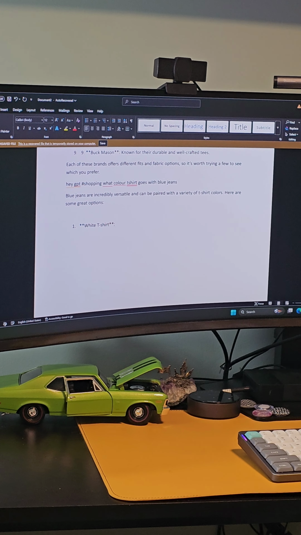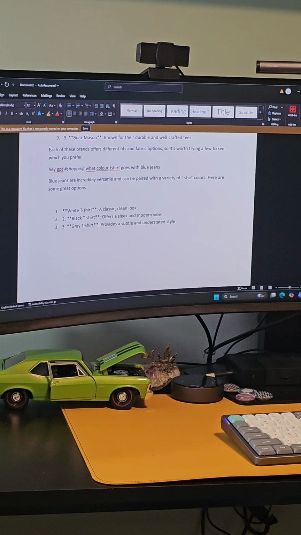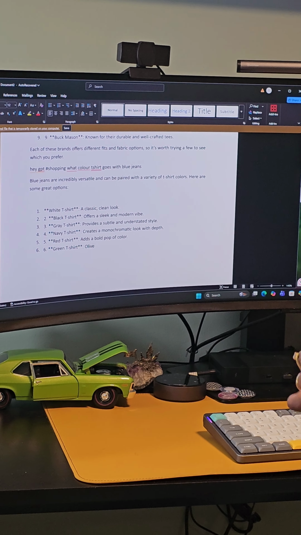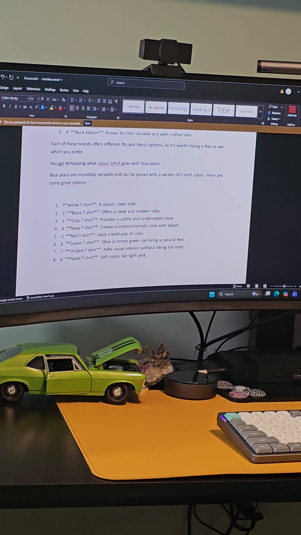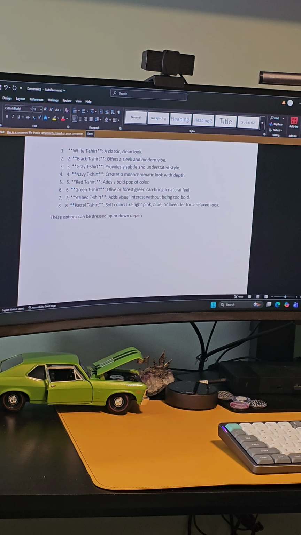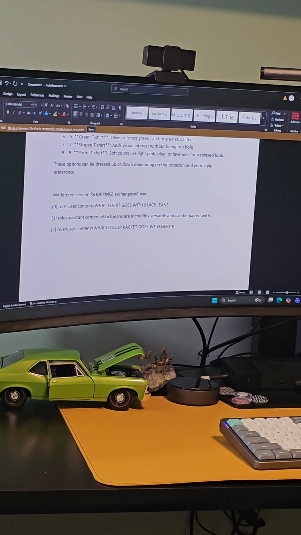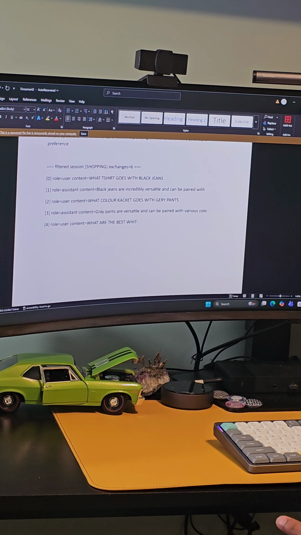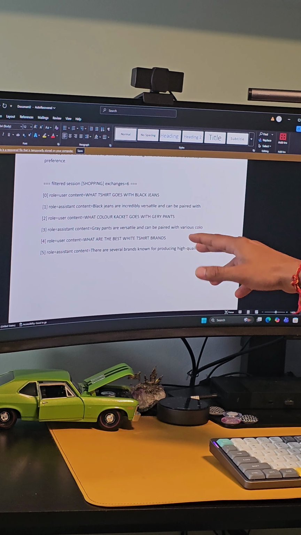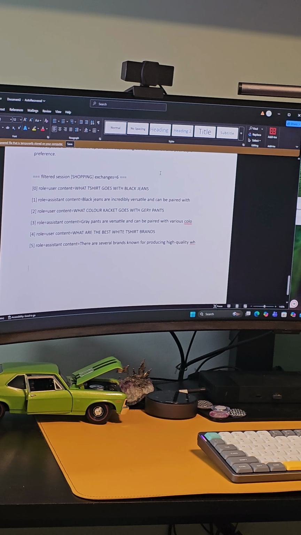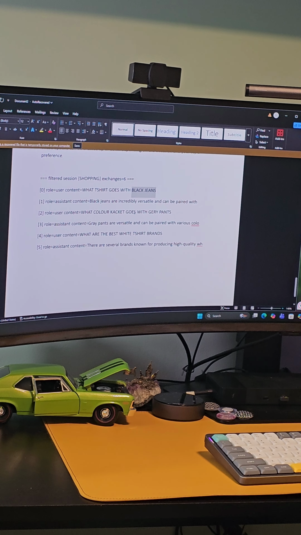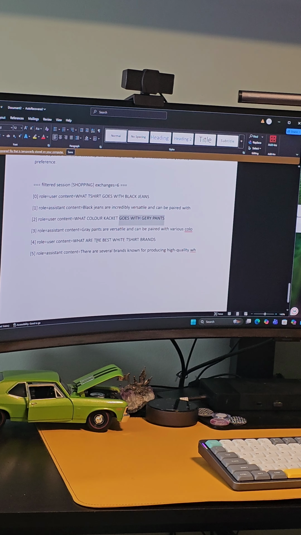See, it is about the blue jeans, and at the end it also prints out the list of conversation it included along with the prompt. Now you can see all the questions that were sent to the LLM with this prompt. They are all regarding black jeans, pants, or t-shirt brands.